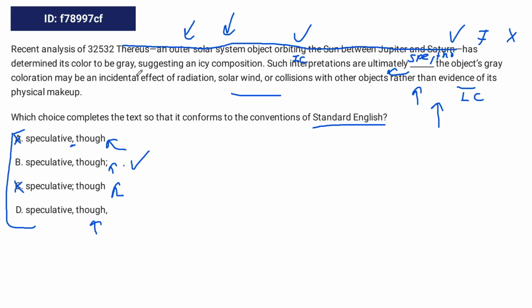Initially the idea that it is an icy composition needs to be rejected, but putting "though" without a comma or semicolon changes the meaning of the sentence to be that the object's gray coloration may be an incidental effect of radiation, whatever. It makes that the wrong idea, which then makes this whole thing make no sense. They both confirm each other, but they use an opposite transition. So this is incorrect, and we're left with B, which is the correct answer.